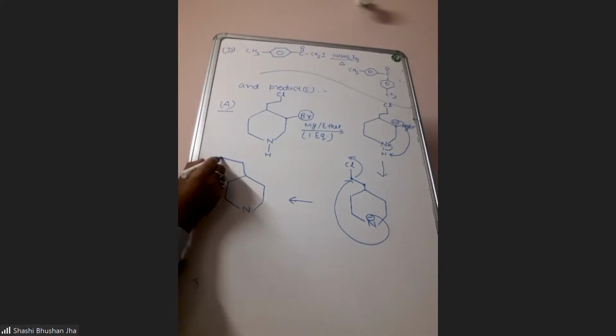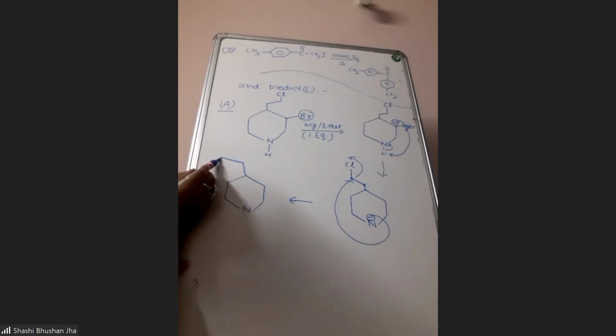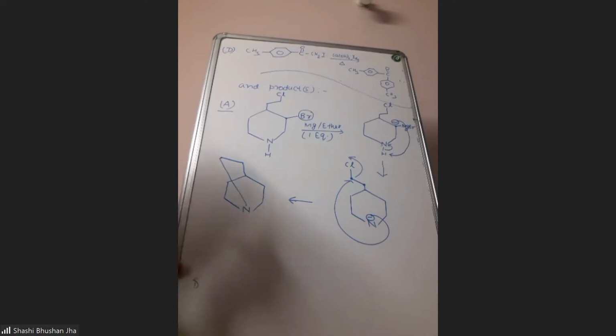Now the chlorine connected to this carbon will be replaced and a new bond between this carbon and this nitrogen will be formed.